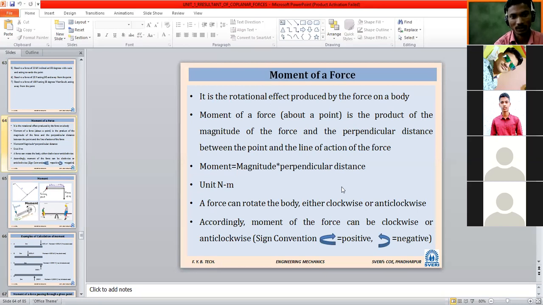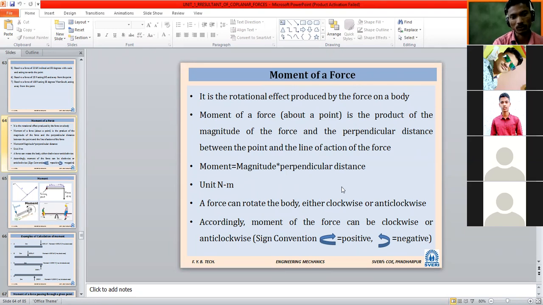Listen carefully. If I apply a force to a particular body, we cannot always expect that the body will move from one place to another. Sometimes, if I apply the force, it may rotate.